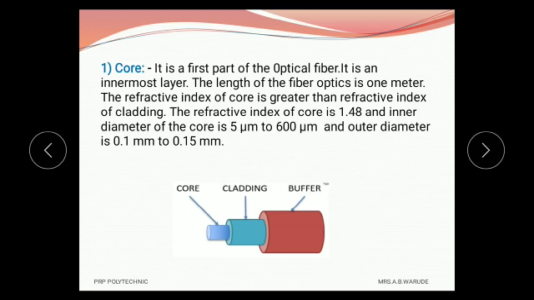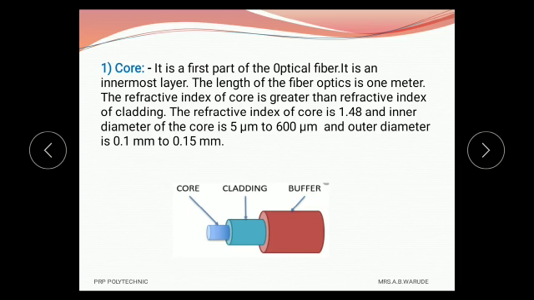Now we see what are the actual dimensions of the core and what is the function of the core. This core is the first part of optical fiber and the light is transmitted within the core. The light enters the core, and this core is the innermost layer, and the refractive index of the core is slightly greater than that of cladding.